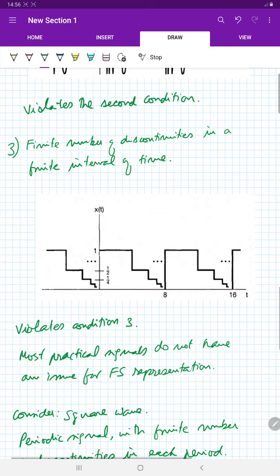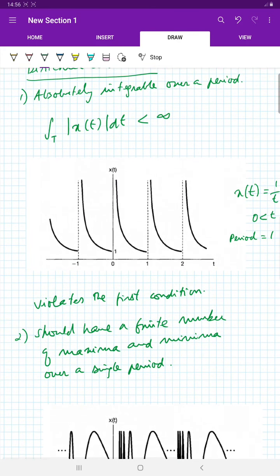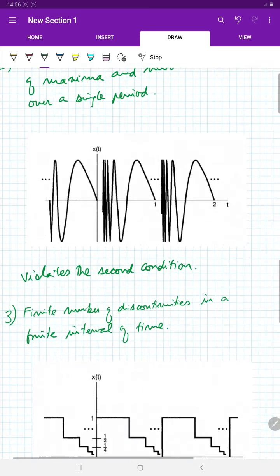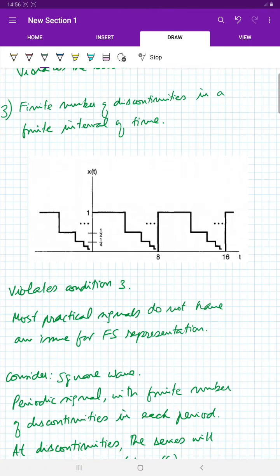By looking at these example signals which we saw, we can see that most practical signals are not of this form. So for most practical signals, Fourier series do exist, and it can be calculated either using the Fourier transform properties or by using the analysis and synthesis formulas.